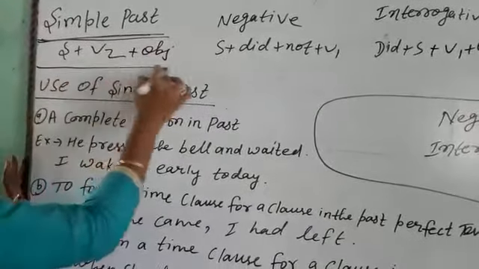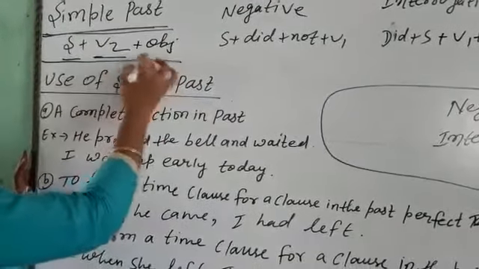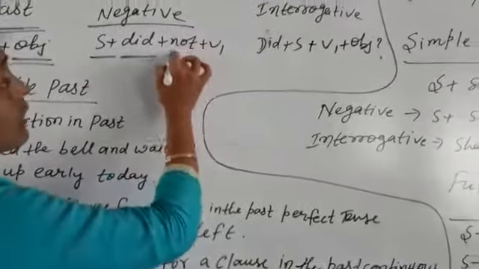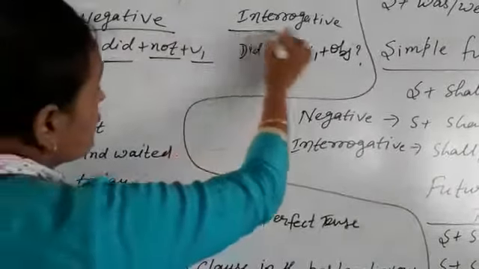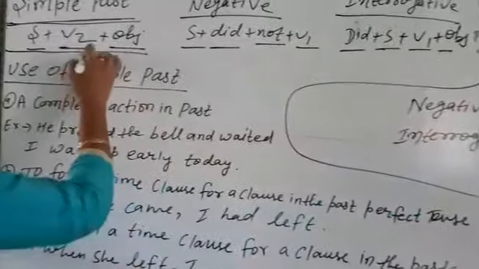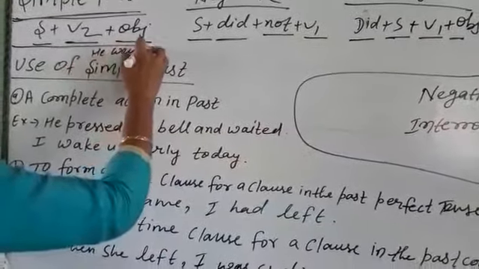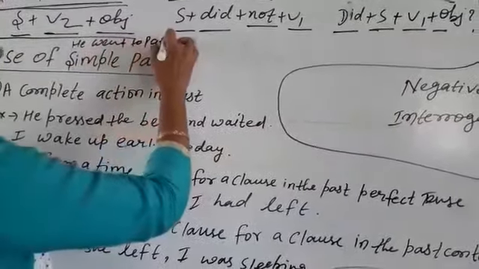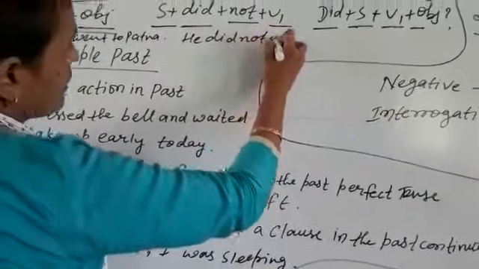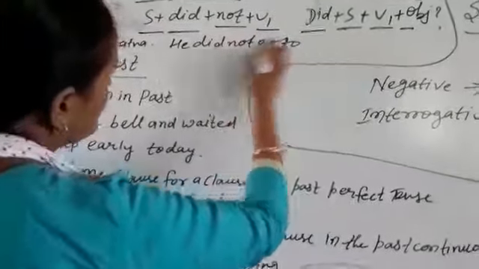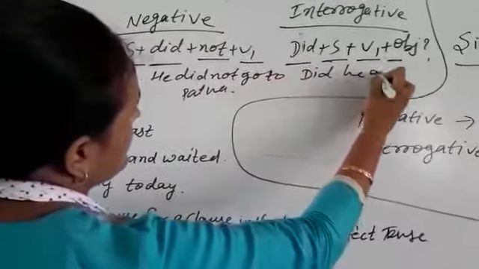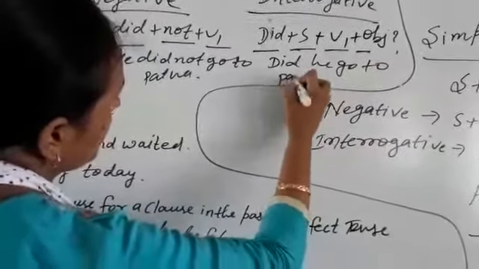This is the structure of simple past: subject plus verb 2 plus object. The negative is subject plus did not plus V1. Interrogative: did plus subject plus V1 plus object. Example: He went to Patna. He did not go to Patna. Did he go to Patna?